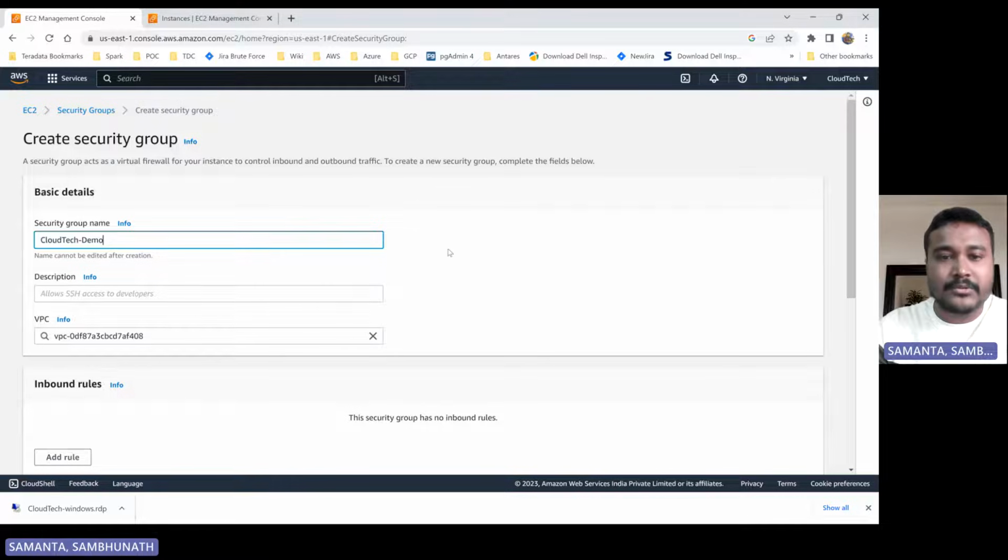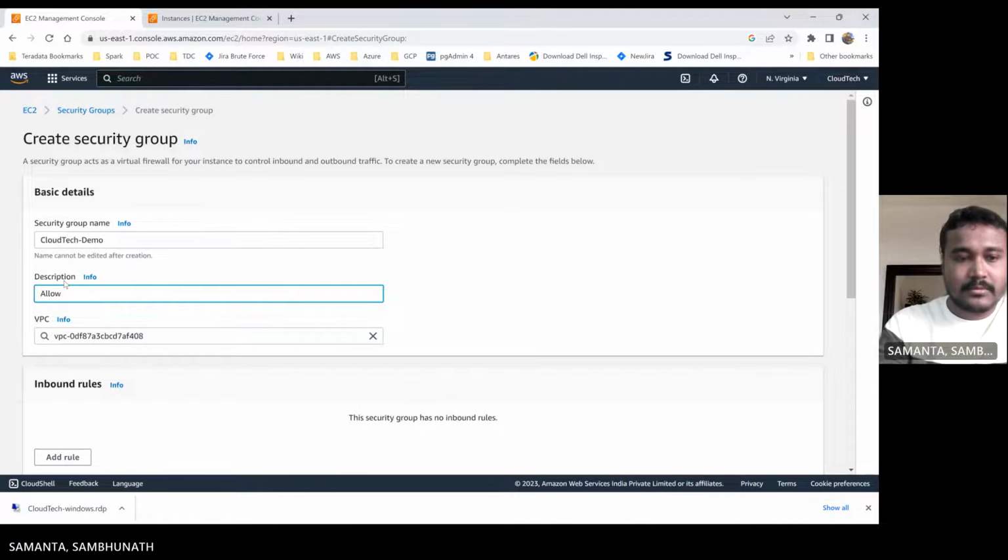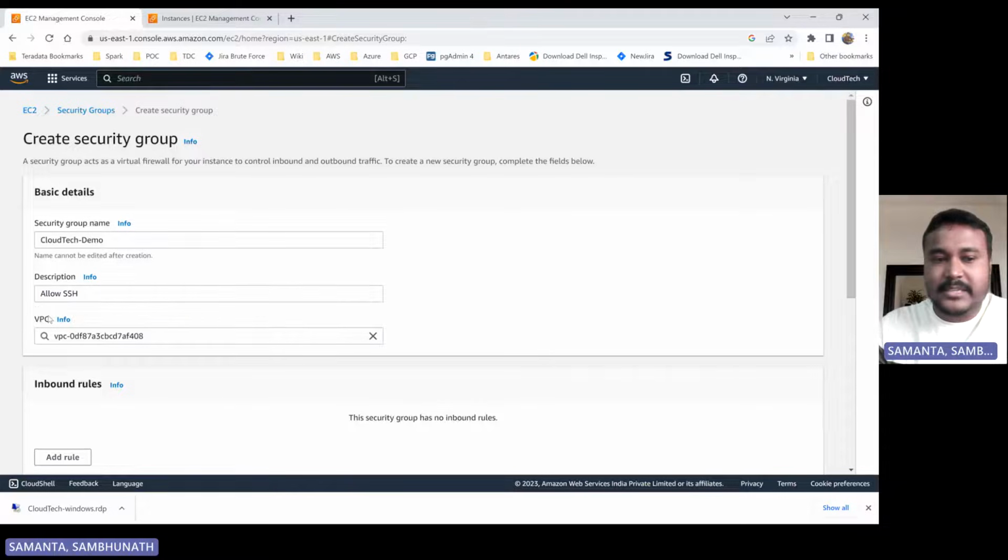Something like that. I gave the security group any name, you can use any name. And here, for the description, you can give whatever description you would like. This is optional. Initially I will maybe allow SSH or something like that. And then the VPC, right? Now this is the default VPC selected.